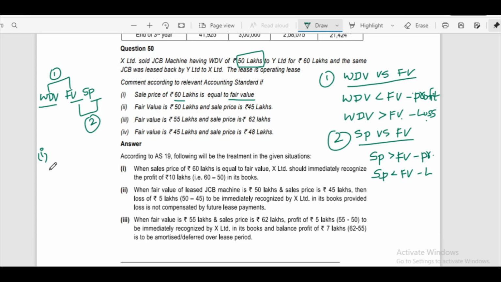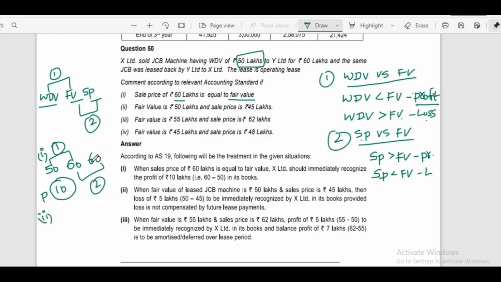In the first case, WDV is given as 50 lakhs. Selling price and fair value are both the same, that is 60 lakhs. First we compare WDV and fair value. Here WDV is less than fair value, that is profit. How much is the profit? 10 lakhs. We have to recognize this 10 lakhs immediately. Second, we compare selling price and fair value. There is no difference, so no need to recognize anything.